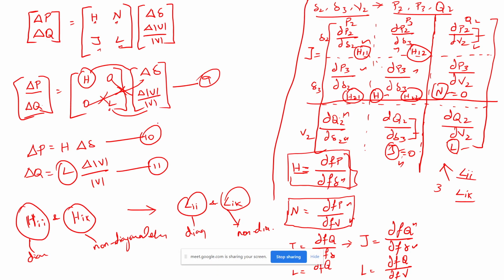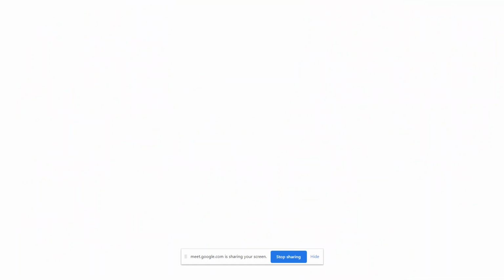From equations 10 and 11, if you take H to this side, I will get del P divided by del delta. So H is nothing but del P divided by del delta. Same like that, L is equal to del Q divided by del V divided by V. So I know the value of H and the value of L, but now I am worried about finding HII and HIK, LII and LIK. This is what we need to find out.